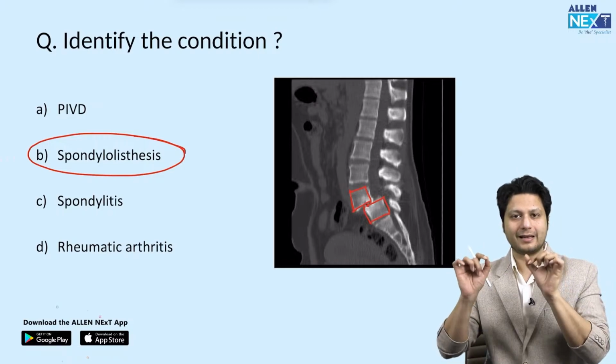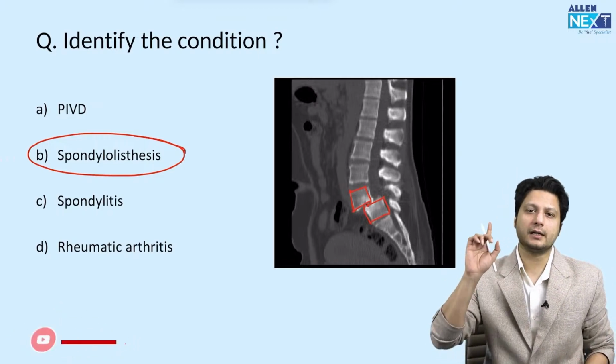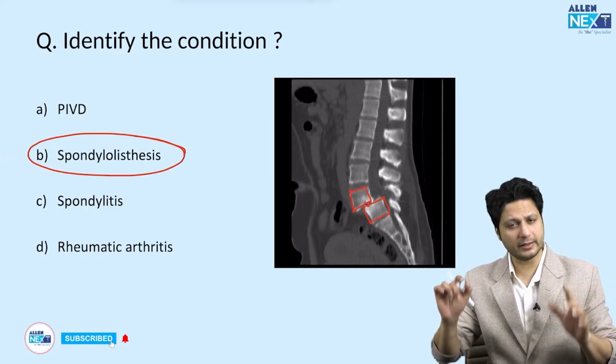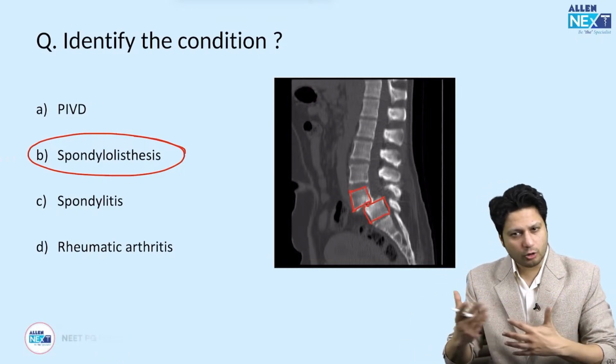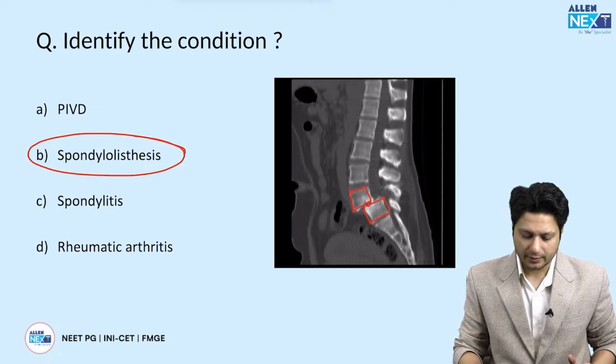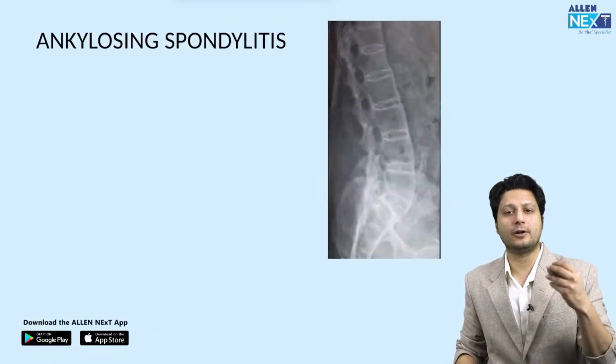Now, spine se related aapne do X-ray padh liye. One was a single level spondylodiscitis which was happening in tuberculosis of the spine, and the other one is spondylolisthesis, aur dono aap easily identify kar sakte ho. Then another condition is ankylosing spondylitis.